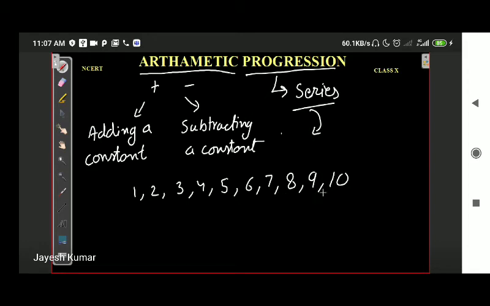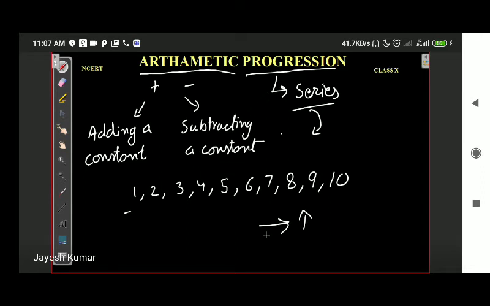They are arranged according to a certain logic. What is the logic here? All the numbers are arranged in ascending order. Ascending order means the smallest number is on the left, and as we move to the right, the value of the number increases.